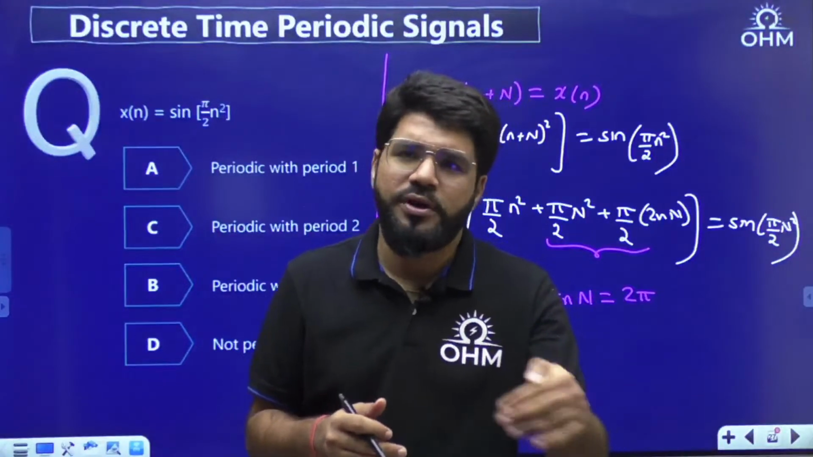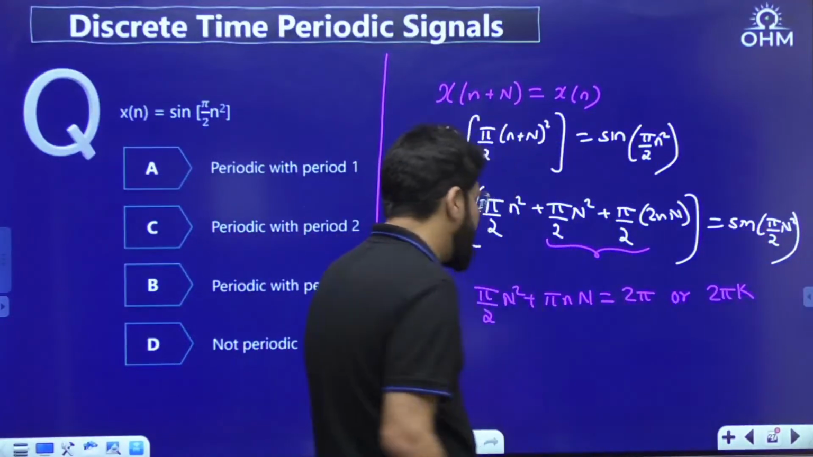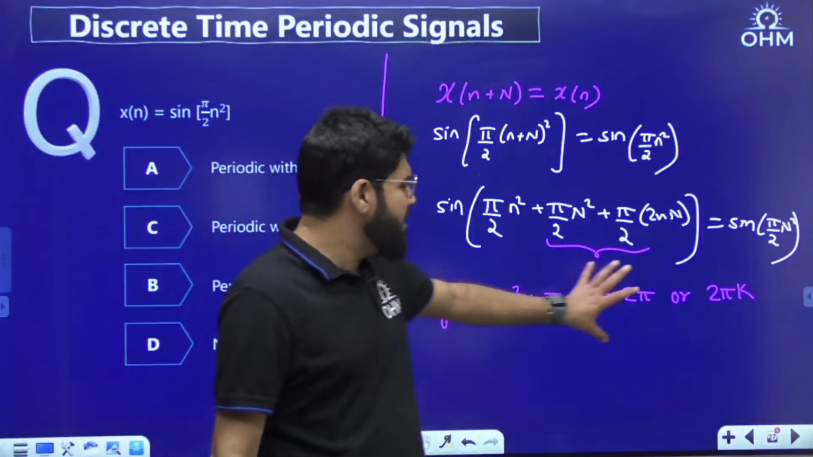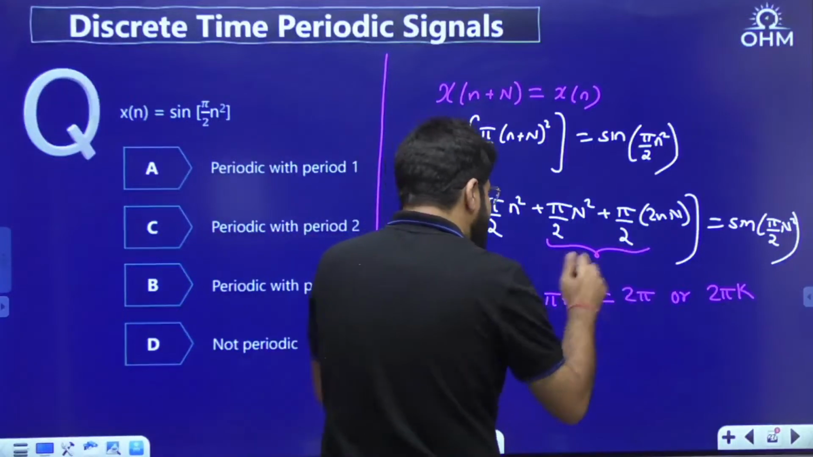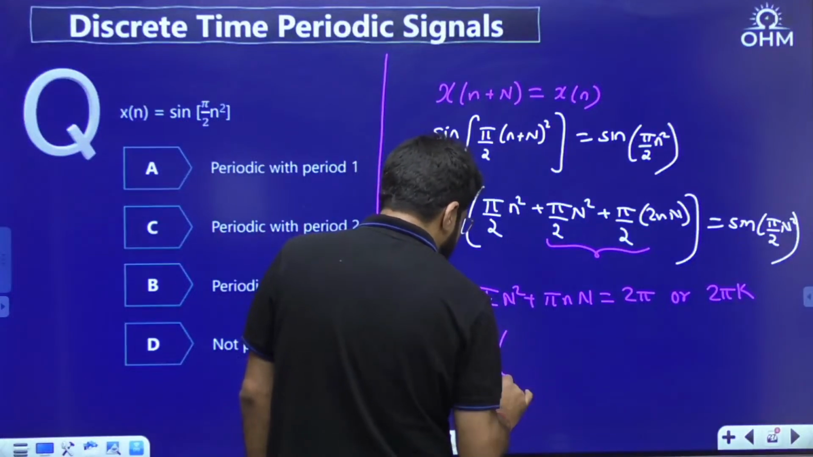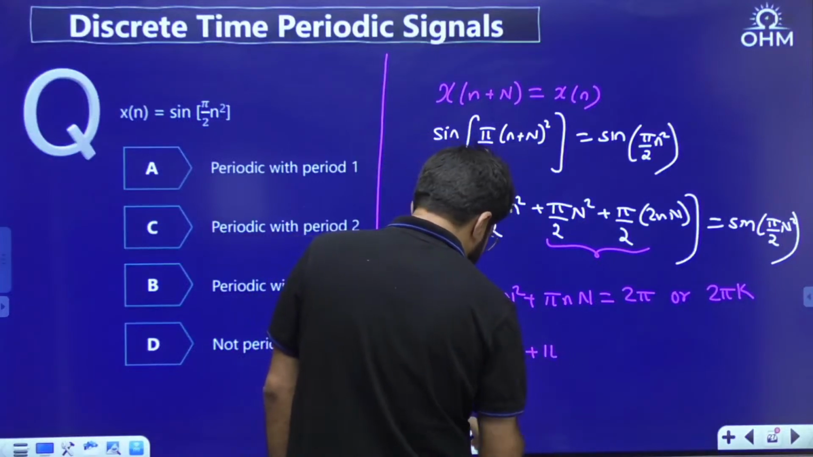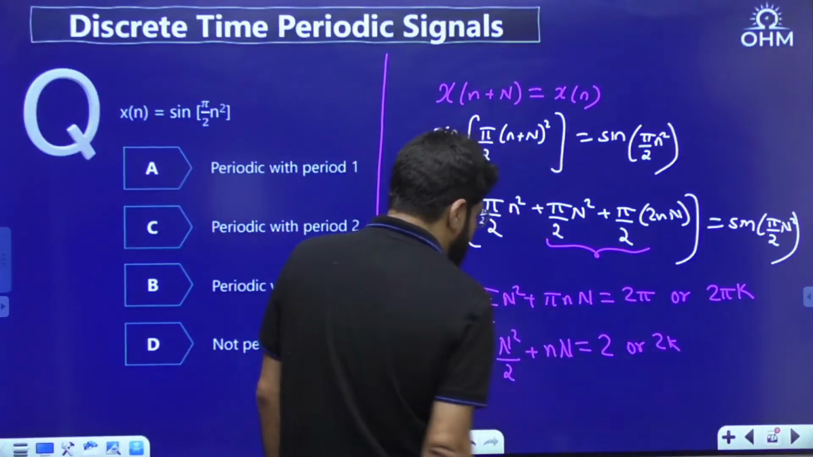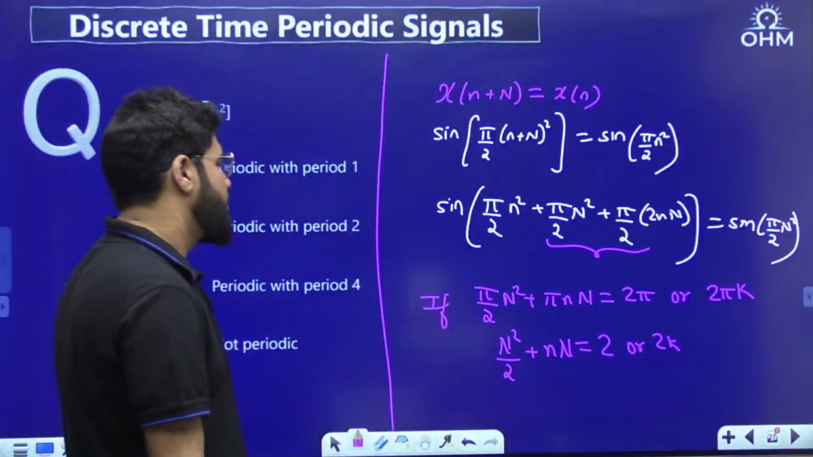So it repeats at 4 pi also, at 6 pi also. So it can be 2 pi, or any multiple of 2 pi, 2 pi k; 4 pi, 6 pi, anything can be taken. Now, whether this is possible, definitely there is a hope here, because left hand side also has pi, right hand side also has pi. Let me cancel out the pi. Let me keep n as it is. So N square by 2 plus nN is equal to 2k, a multiple of 2. Can it be possible?